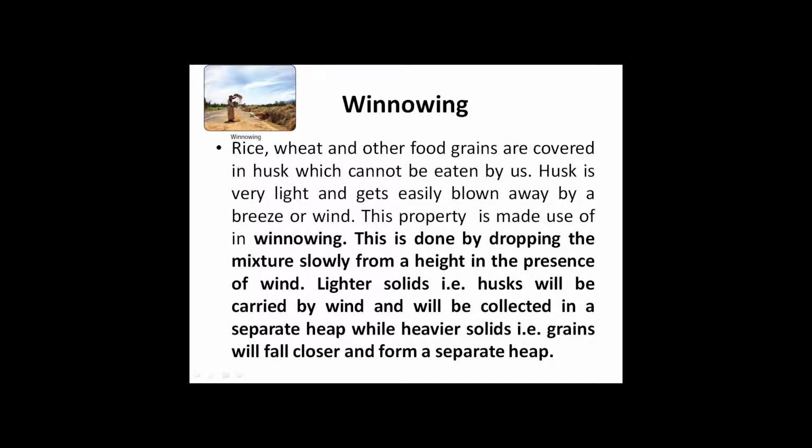Rice, wheat, and other fruit grains are covered in husks, which cannot be eaten by us. Husk is very light and gets easily blown away by breeze or wind. This property is made use of in winnowing. This is done by dropping the mixture slowly from a height in the presence of wind.